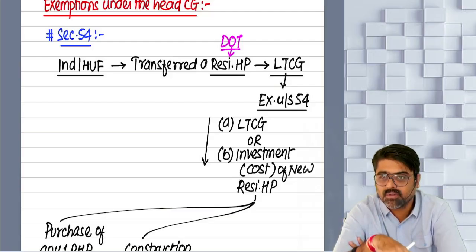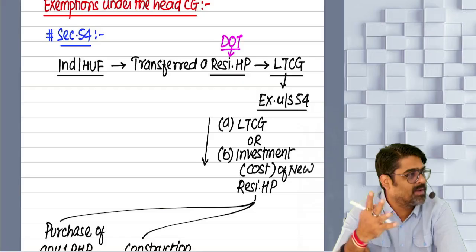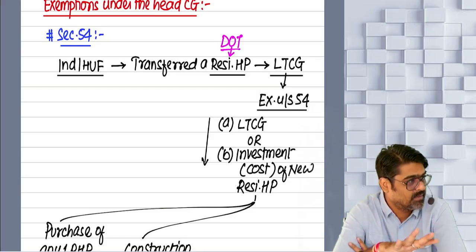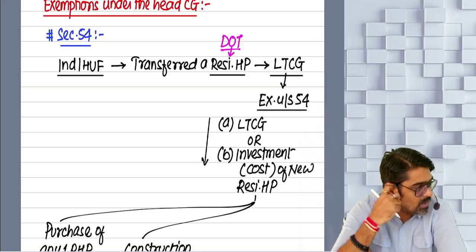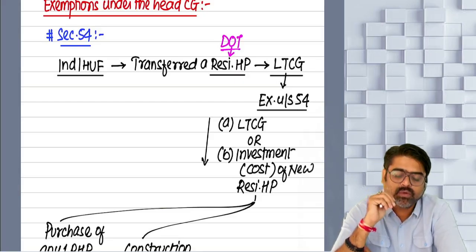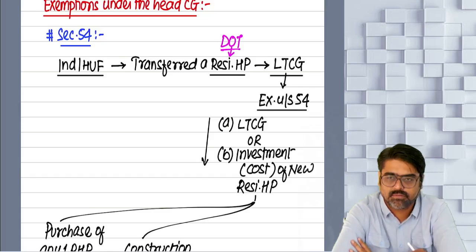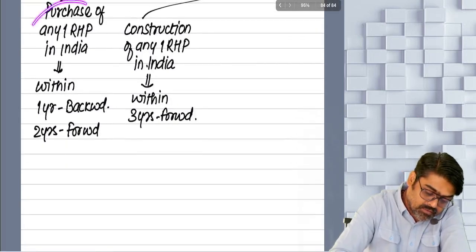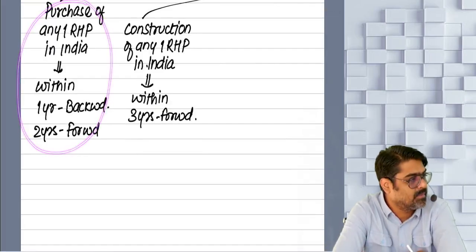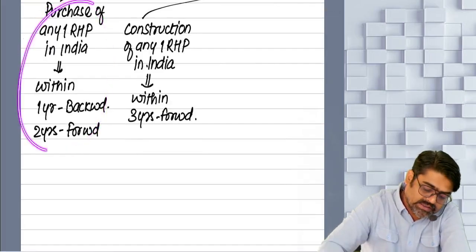Okay? So investment in that property cannot be assumed that it is out of this gain. Ignore that. So what are you going to do? You are supposed to consider only those 2 properties. See, within this time, whatever purchase has been made. So how many purchased within this time?